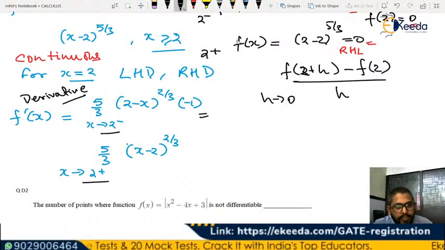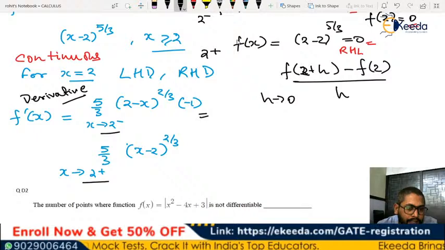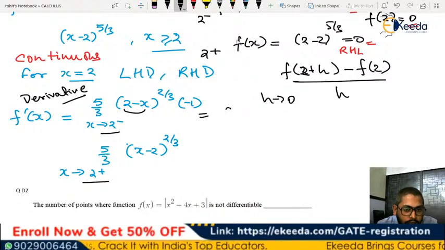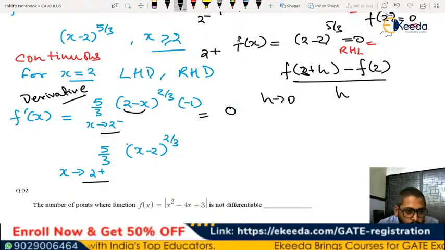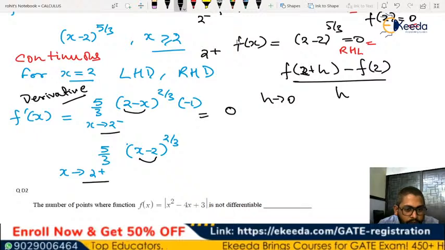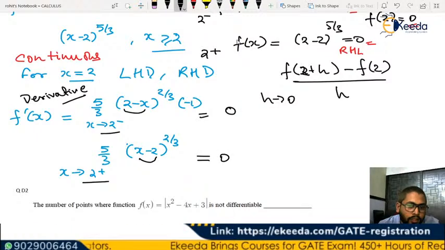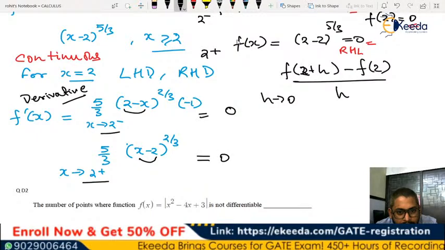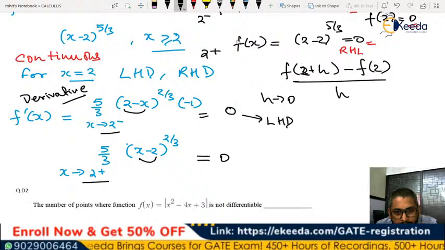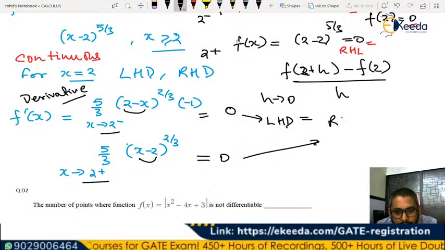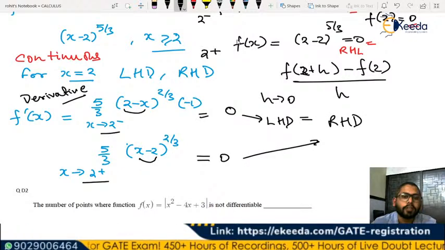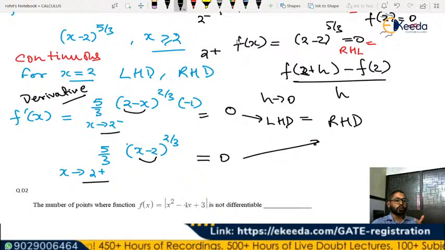In this case, when you put 2 minus, this term will get 0 and you will find it to be 0. Similarly, when you put 2 plus, this term will also get 0 and you'll get 0. So you can see the left hand derivative is equal to the right hand derivative. So this means this function is continuous also and